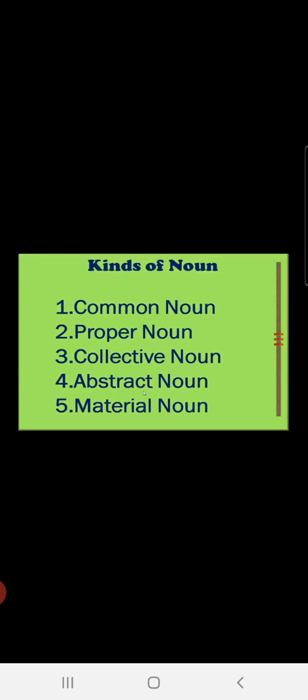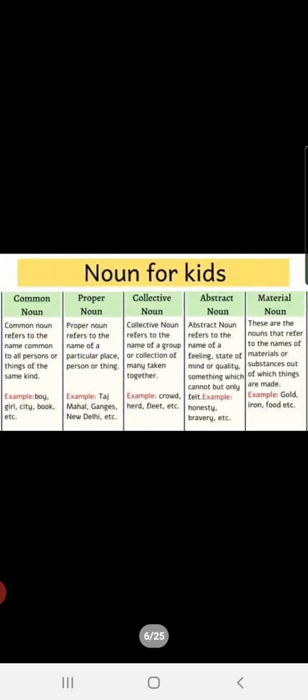We have already done this. There are 5 types of nouns: common noun, proper noun, collective noun, abstract noun and material noun, children. Let us see these 5 types of nouns in a little more detail. Common noun. Common noun refers to the name common to all persons or things of the same kind, children. Of the same kind. Boy, girl, city, book, etc.